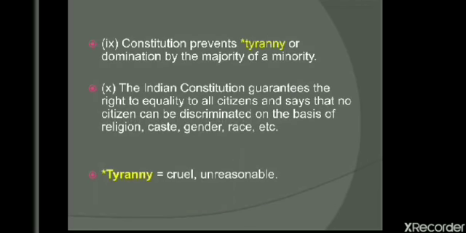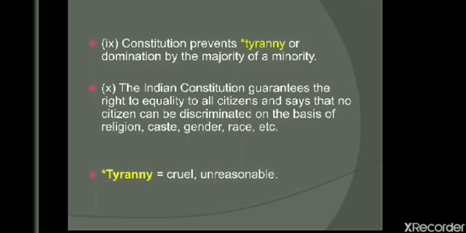Constitution prevents tyranny or domination by the majority of a minority. Now what is tyranny? Tyranny means cruel or unreasonable. That means no majority of the people, those who have majority, they cannot rule over minority or they cannot dominate the minority. The Indian Constitution guarantees the right to equality to all citizens and says that no citizen can be discriminated on the basis of religion, caste, gender, race, etc.